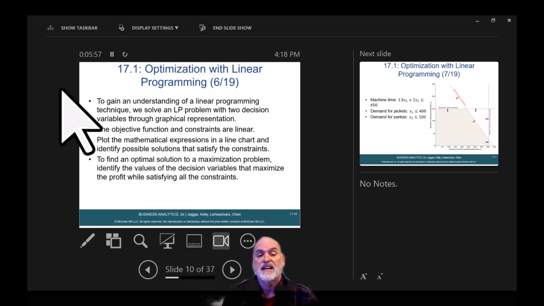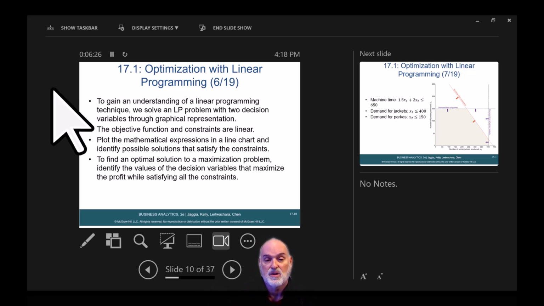To gain an understanding of a linear programming technique, we solve an LP problem with two decision variables through graphical representation. The objective function and constraints are linear. Plot the mathematical expressions in a line chart and identify possible solutions that satisfy the constraints. To find an optimal solution to a maximization problem, identify the values of the decision variables that maximize the profit while satisfying all the constraints.